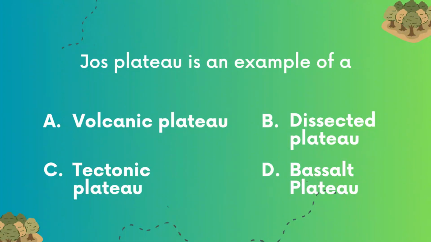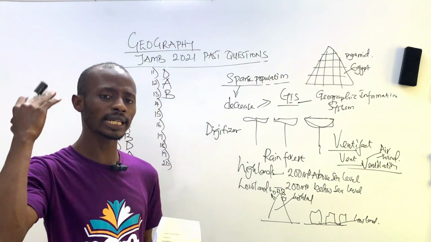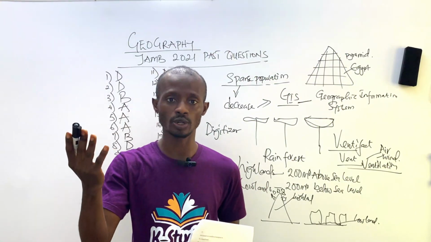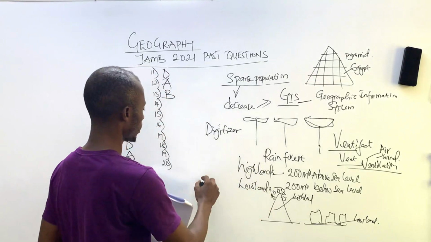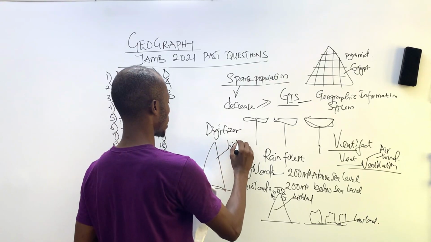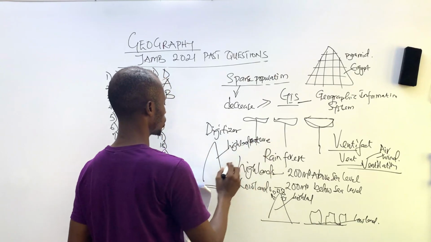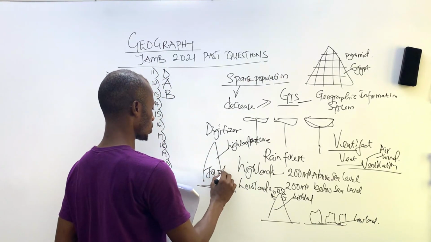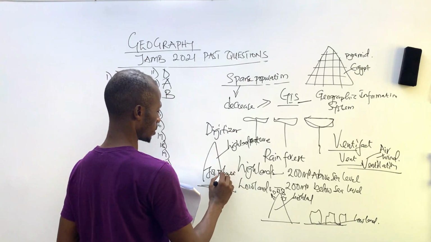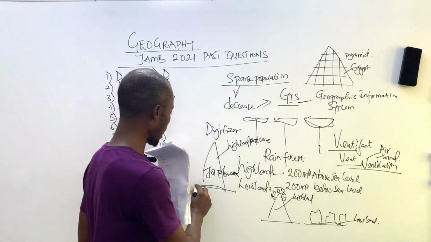Number 14. Jos Plateau is an example of A, volcanic plateau, B, deserted plateau, C, tectonic plateau, D, basalt plateau. Now, Jos Plateau is located in Jos, a state in Nigeria, and is a highland feature.